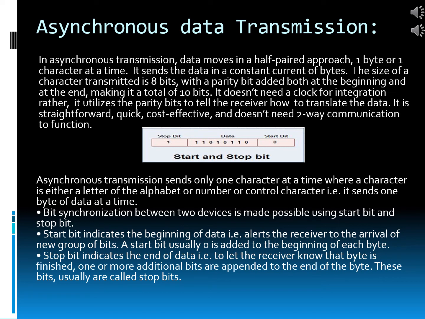It doesn't need a clock for integration, rather, it utilizes the parity bits to tell the receiver how to translate the data. It is straightforward, quick, cost effective, and doesn't need two-way communication to function. As you can see in this picture that the data bits is appended with the stop bit and the start bit.